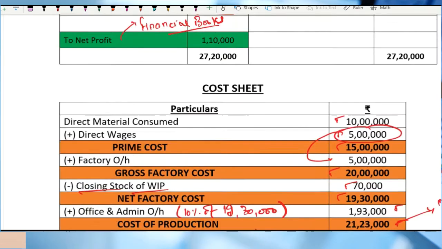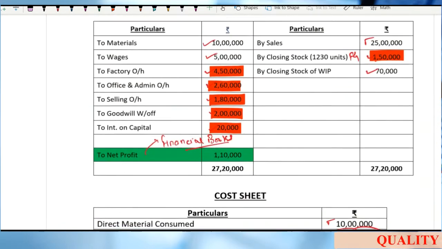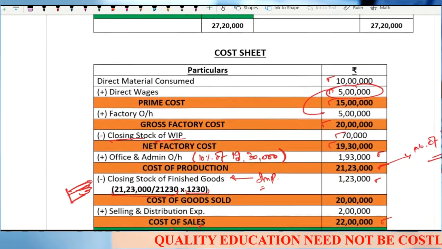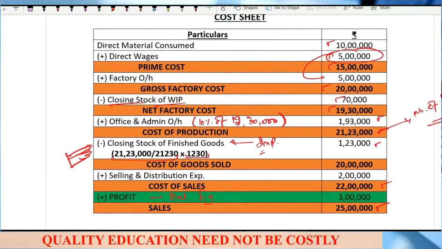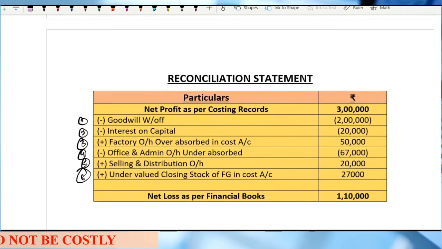So I hope all of you have written this solution. You can write it down. This is the manufacturing and profit and loss account. This is your cost sheet to calculate the profit as per costing records, and then this is your reconciliation statement.